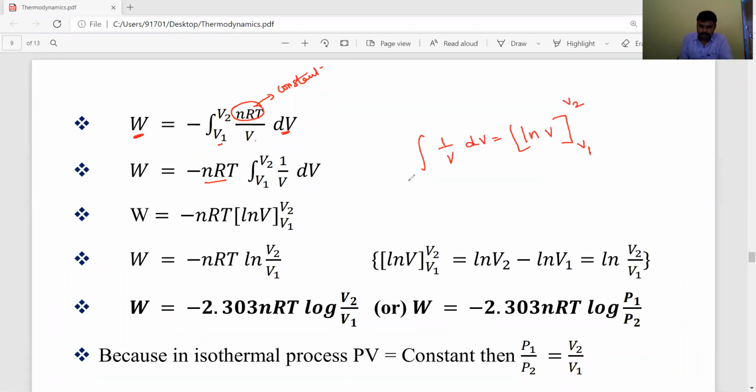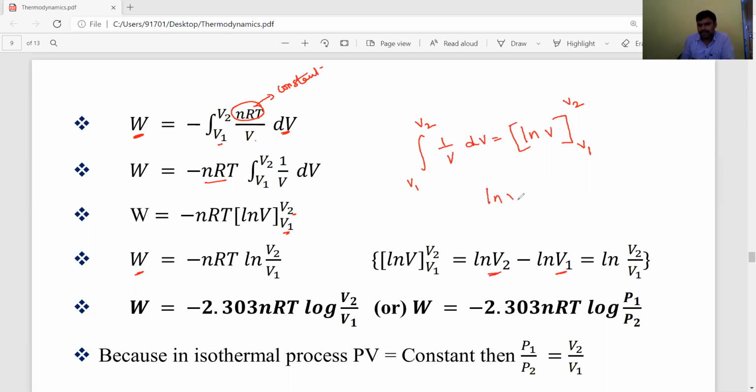So W, the work done by the system in isothermal reversible expansion of an ideal gas, is equal to minus nRT into ln V from V1 to V2. It is nothing but ln V2 minus ln V1.